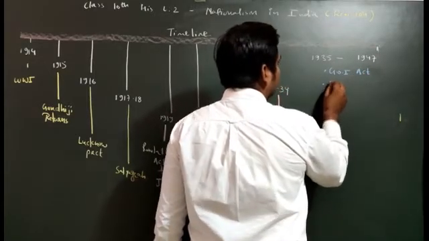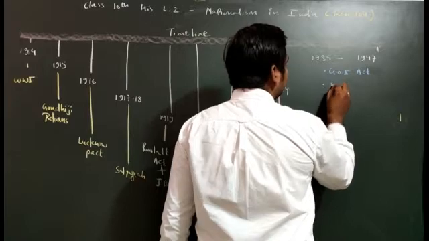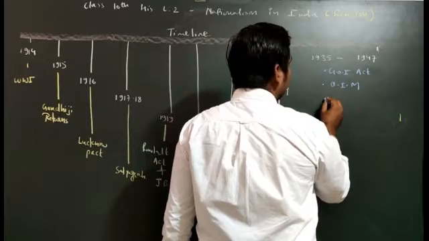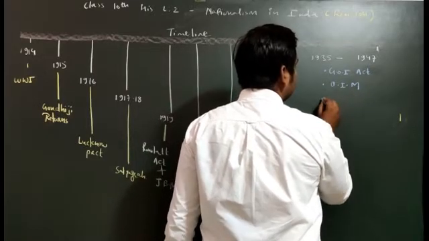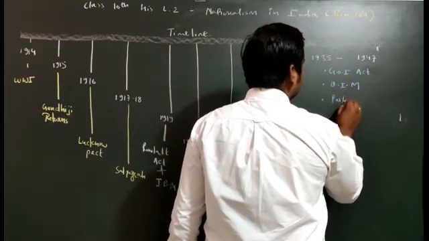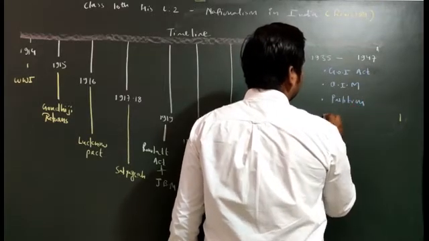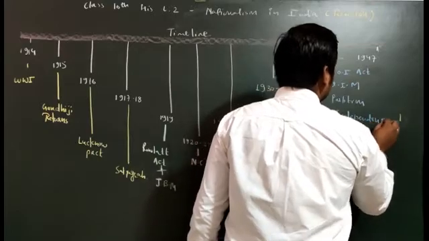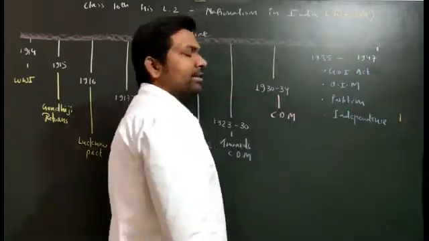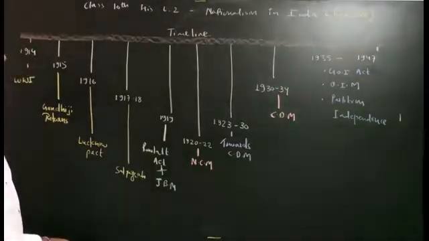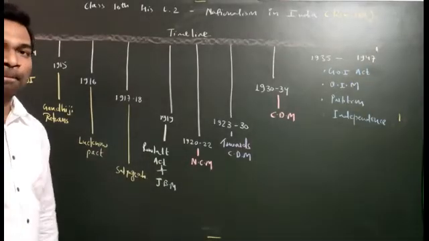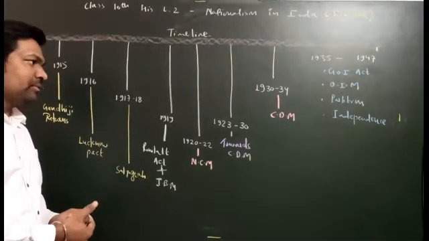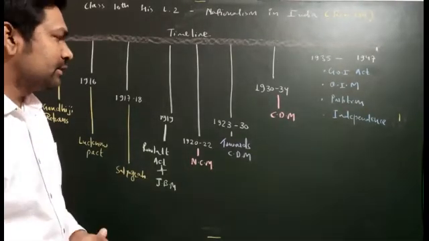Then the next one will be Quit India Movement. Fine. Then similarly we have the partition and then independence. So this we will discuss, although some additional events are also there that I'll tell you. Okay, so let's start this very interesting timeline one by one, and I guarantee you that you will definitely enjoy and you will learn this complete chapter very easily. So let's start this chapter first.